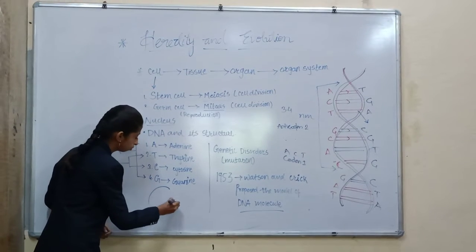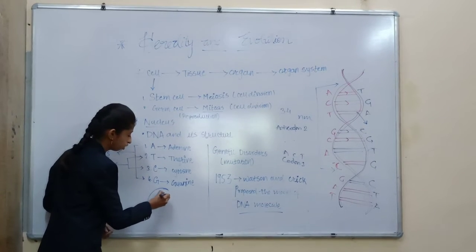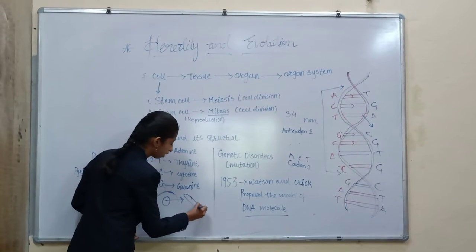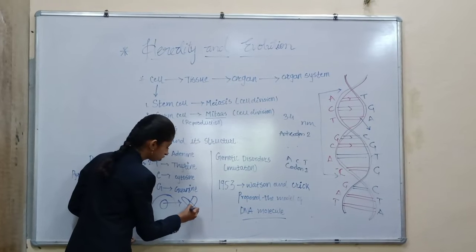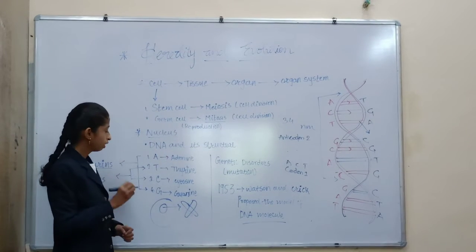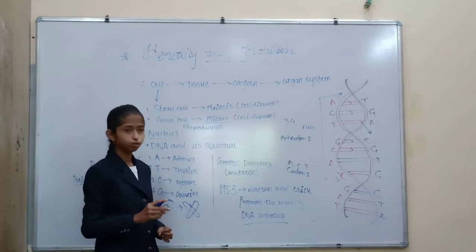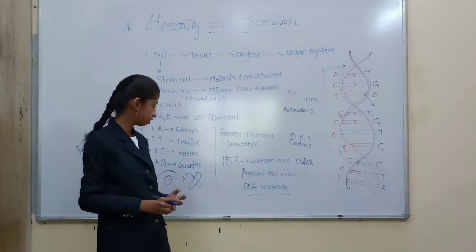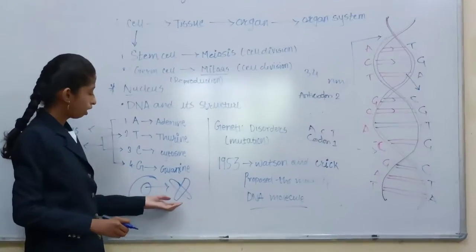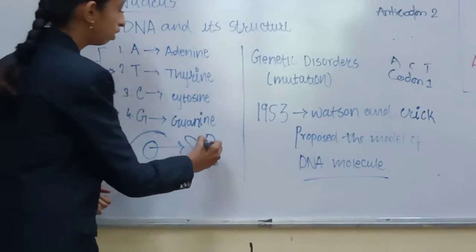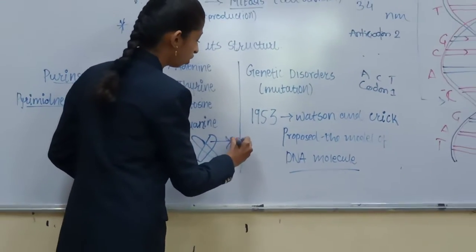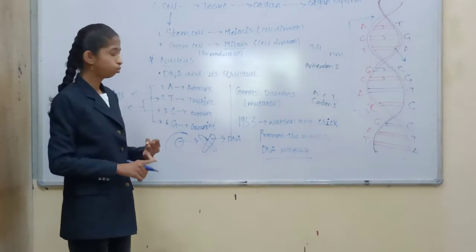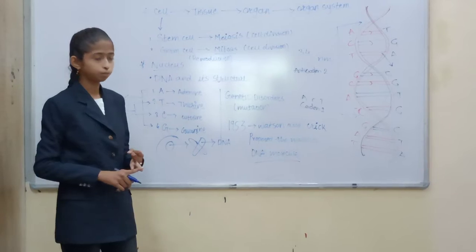If I draw a cell over here and a nucleus, in this nucleus we are able to see a certain type of structure. This is known as the chromosomes. These chromosomes are basically of two types, the X chromosome and the Y chromosome, which help in the determination of the sex. Now, in this chromosome, there is a fiber-like structure, which is known as the DNA. DNA is basically composed of proteins and chromatin.